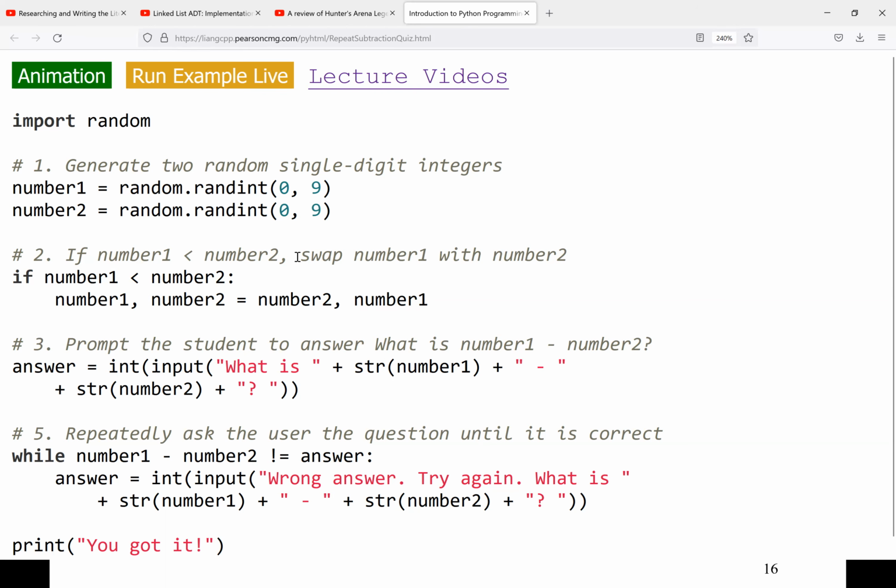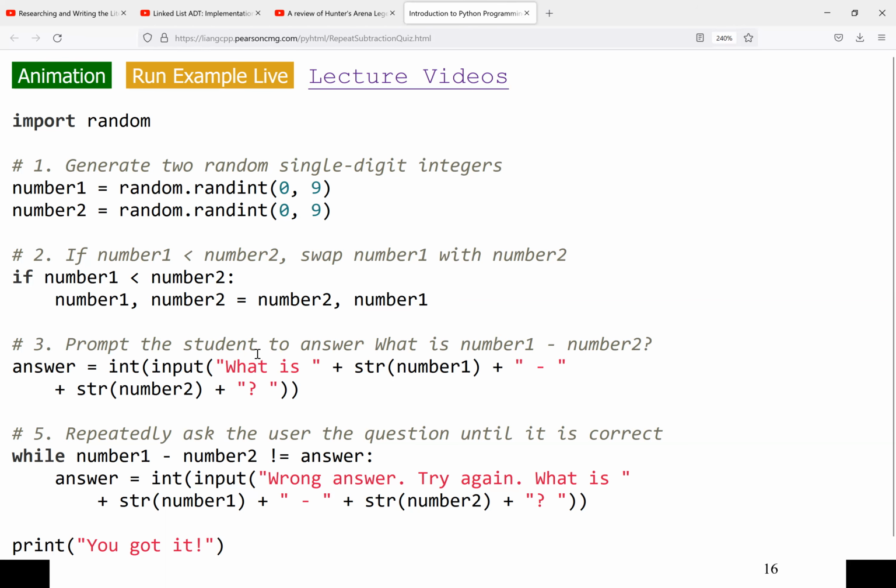So if I enter 7 as the first value, and I enter 8 as the second value, well, 7 minus 8 will give me -1. But we want a positive answer. So if the first value is less than the second value, or the second value is greater than the first value, we want to swap it so that when we find the difference of num1 minus num2, we get a positive result.